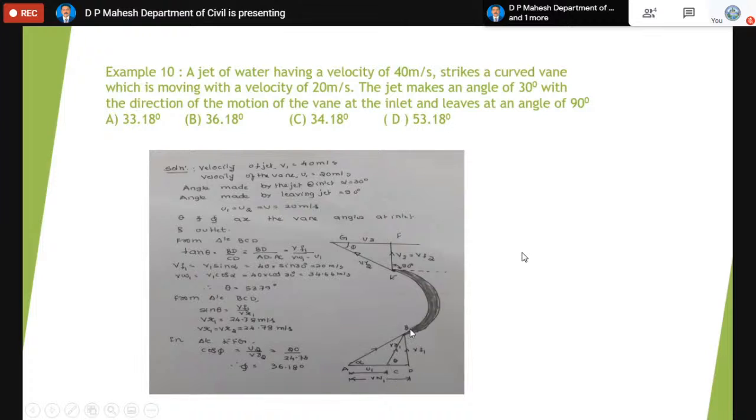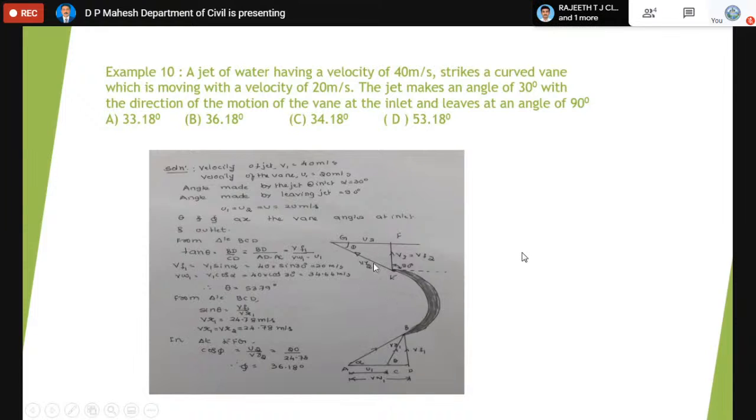The angle made by VR1 at inlet is called theta, and the angle made by VR2 at outlet is called pi. These two are together called the vane angles. Theta is at inlet, pi is at outlet. In the problem, pi is actually asked. Pi is the vane angle at the outlet. In order to find pi, we have to follow the procedure.